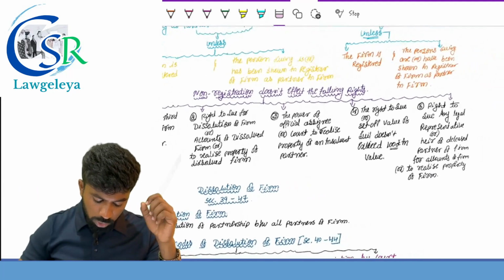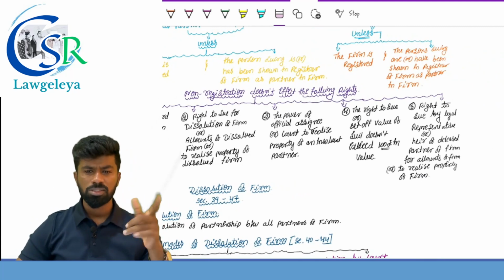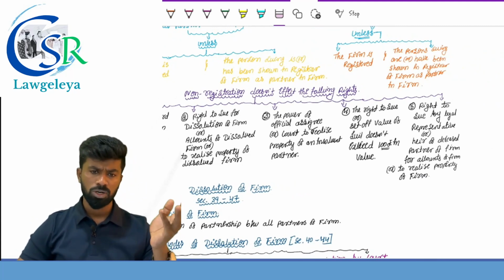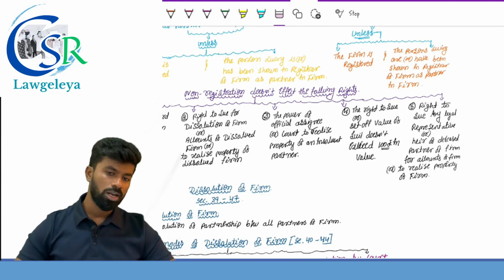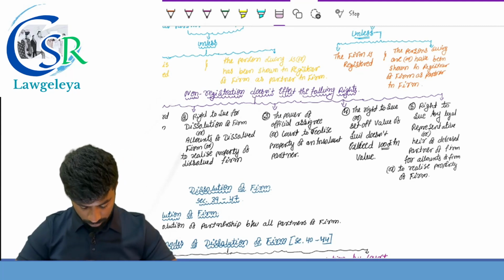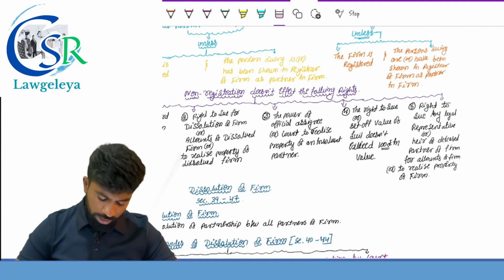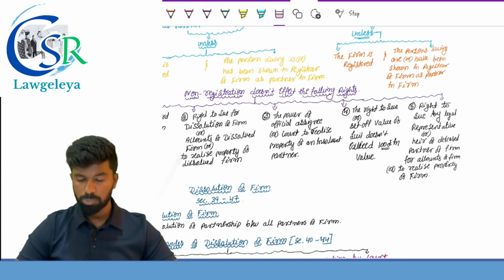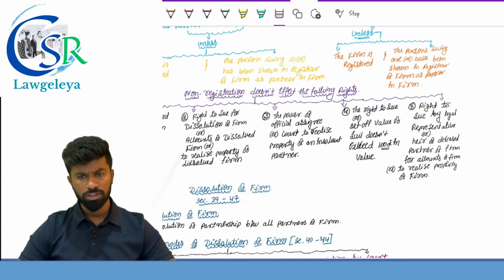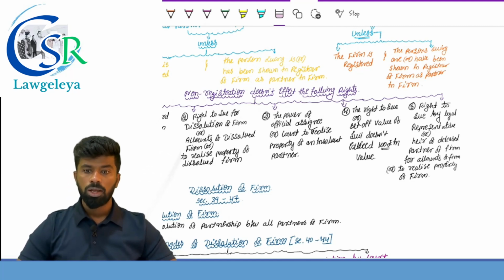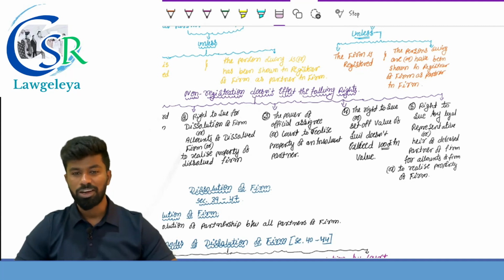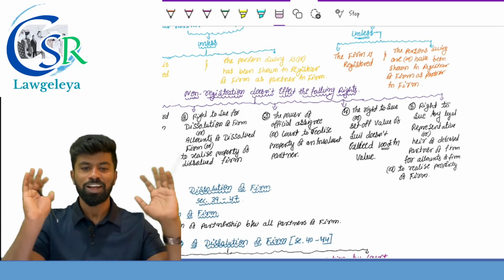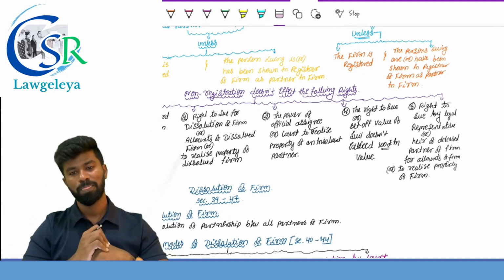Next one, right to sue for dissolution of the firm. The partners can go to the court even though the firm is not registered for the purpose of dissolution as well as settlement of accounts and realization of property. Next one, the power of official assignee or the court to realize the property of an insolvent partner is not affected. Right to sue or to ask for a set-off of an amount not exceeding how much? 100 in value. So up to 100 rupees you can file a suit or you can claim set-off.